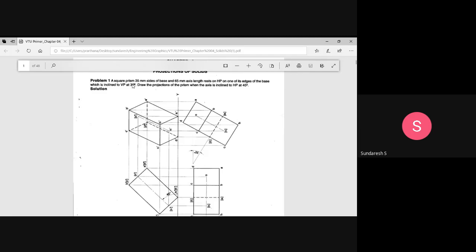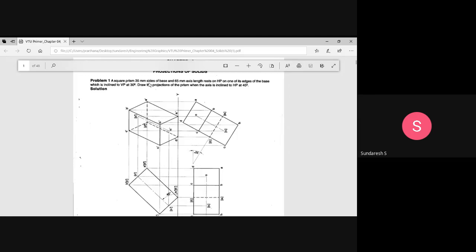First thing is a square prism. Remember, the side of the square is 35 millimeter and the height of the prism is 65 millimeter. So this is the description of the prism they have given. And coming to the position, it is resting on HP. Of course, this is common to all the problems. The next thing is one of its edges of the base, so it is resting on HP with one of its edges of the base.